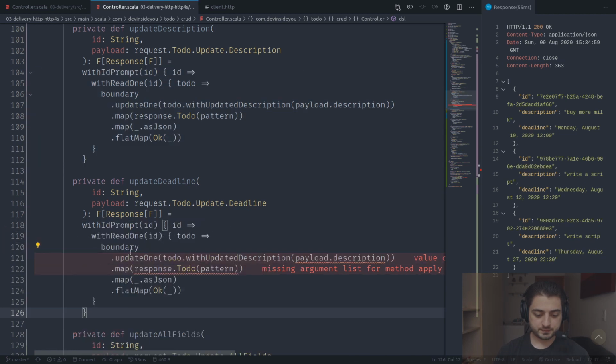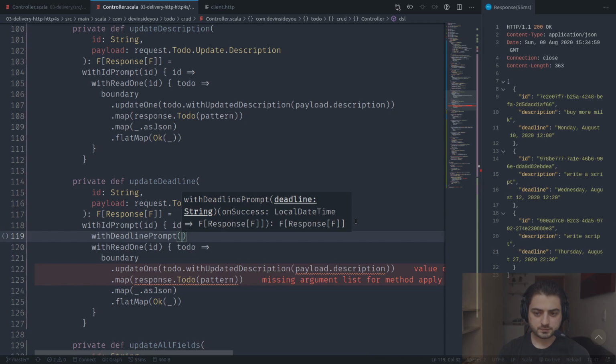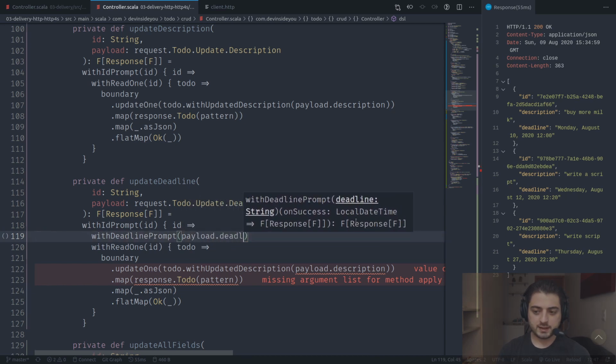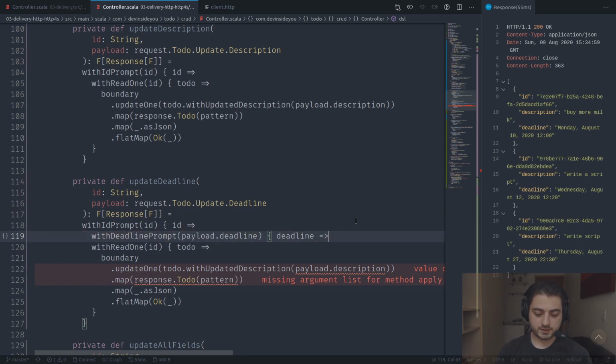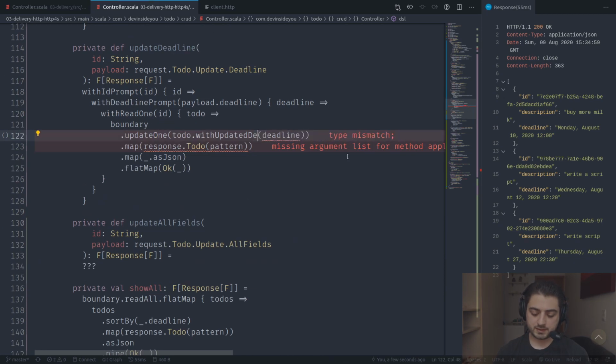Put it over here. And we're going to need the deadline. So over here we're going to have the with deadline prompt, help deadline prompt. It's going to take the payload dot deadline, parse it into deadline, arrow to the right. This curly brace I'm just going to throw somewhere. Scala FMT is going to fix it. Okay, so over here we're just using the deadline. I believe that's it. We need to update the deadline.